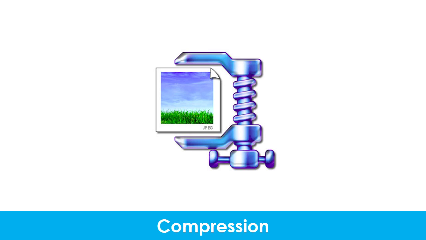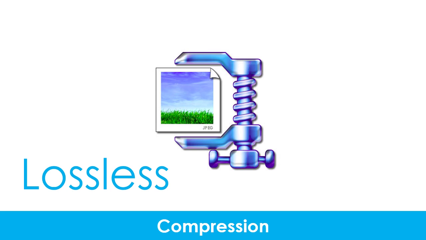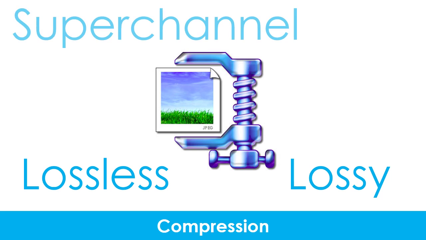Compression is the process of reducing the size of a file. It allows us to reduce the amount of storage space we use and to speed up the transfer of files over networks. There are 3 types of compression: lossless, lossy, and superchannel.